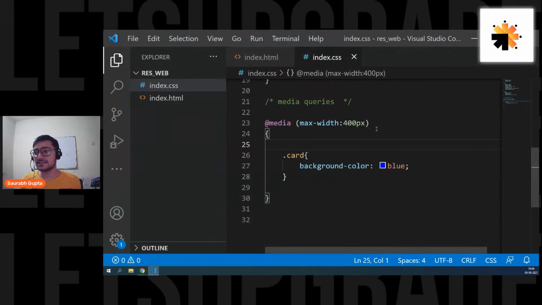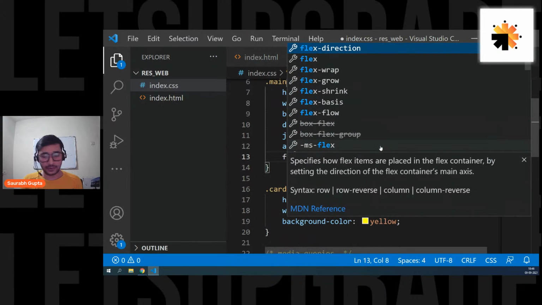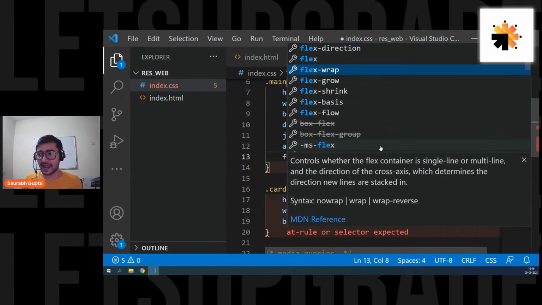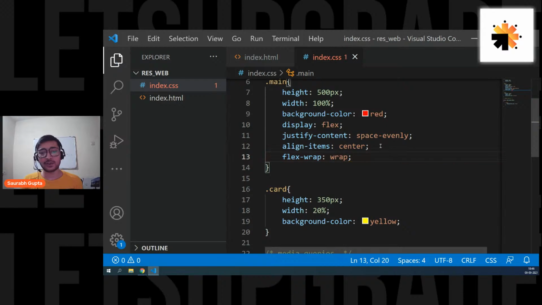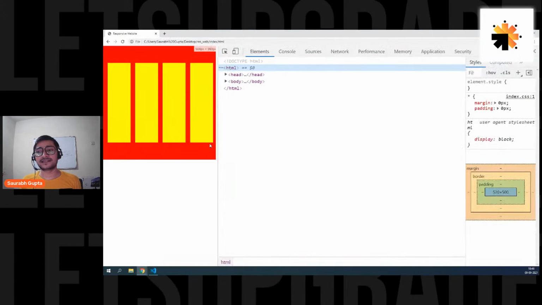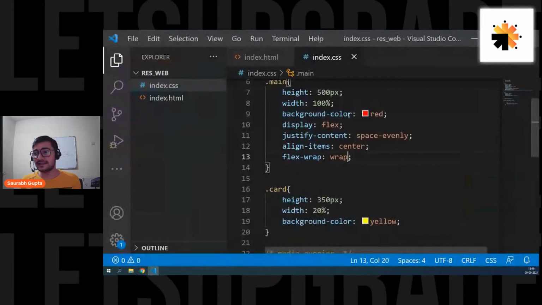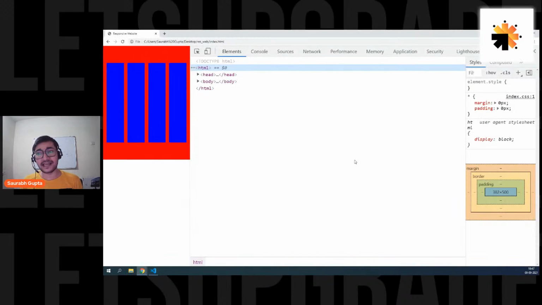Okay, now guys, the first thing I want to do is go in main and tell it to wrap. So flex wrap, so that the elements get wrapped. It's still like this. The problem is this flex wrap is not working properly. Like it is working, don't worry about it. But the problem is my elements' width is getting small, so they are still getting adjusted. Now I want to increase the size of these elements.